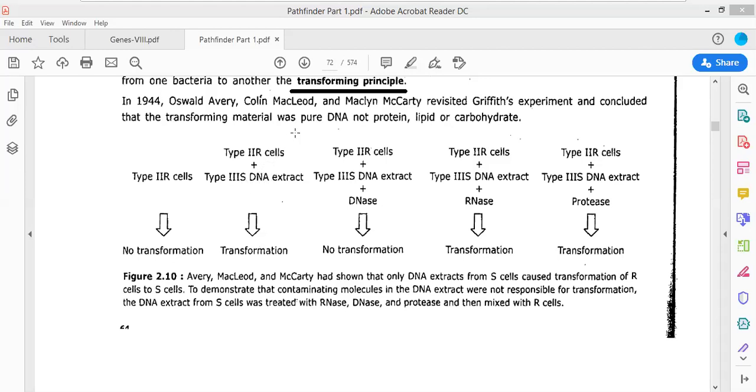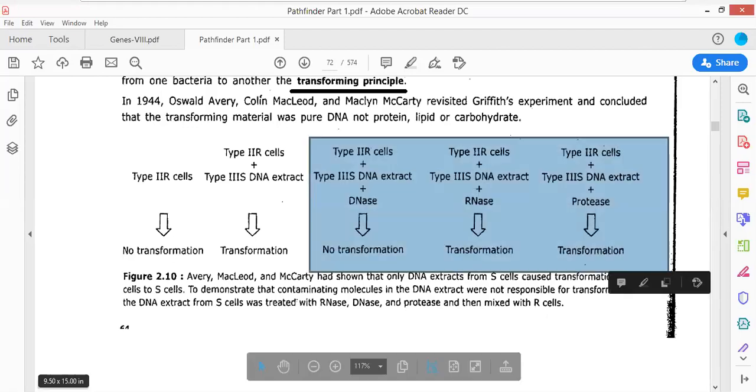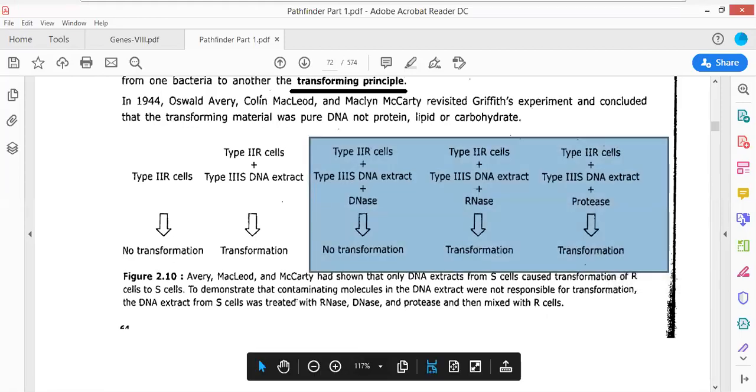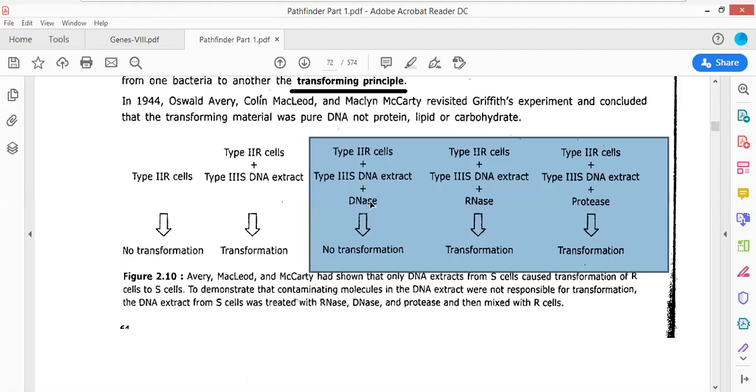Now they began to question what is the transformation principle that has been highlighted here. So they came with an idea to perform a simple array of experiments. What was the experiment that they did? They took the type II R cells along with type III S DNA extract, but they added three different types of enzyme. One was DNase, another one was RNase, and the third one was protease.